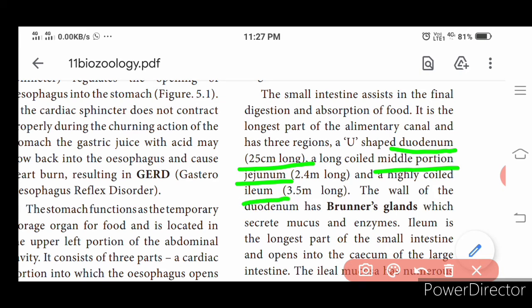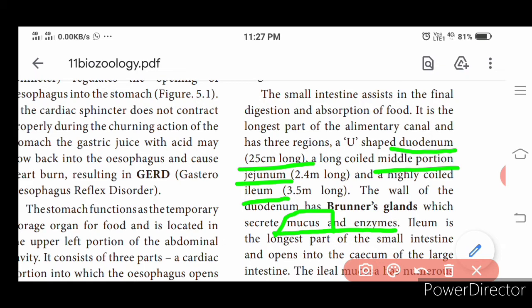The walls of the duodenum have Brunner's glands, which secrete mucus and enzymes. Mucus is a mucilaginous substance, viscous in nature. It is essential to protect the organ from the corrosive effect of hydrochloric acid. So the presence of mucus in the intestine is essential, and it is provided by Brunner's glands.